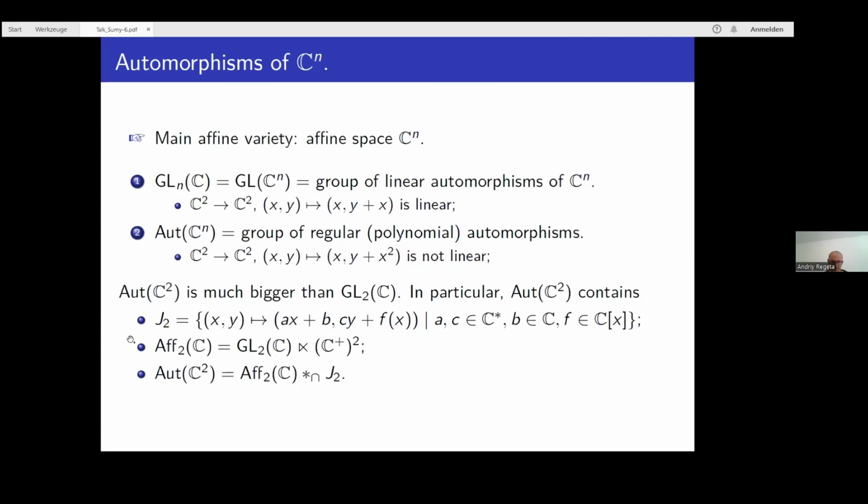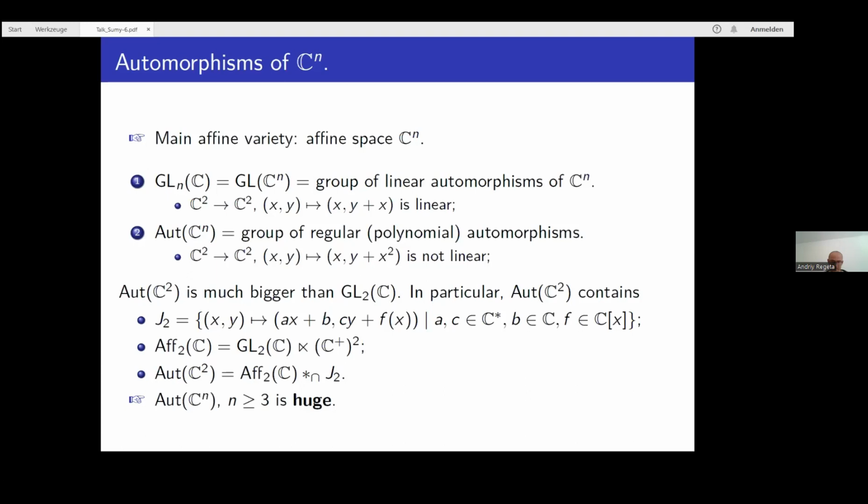So you see, despite this group being really big compared to GL_2, which is just a 4-dimensional group while this group is infinite dimensional, we still know the generators of Aut(C^2). We know quite much about the structure of this group due to the amalgamated product structure. So this group is big on the one hand, but we know rather much about it.